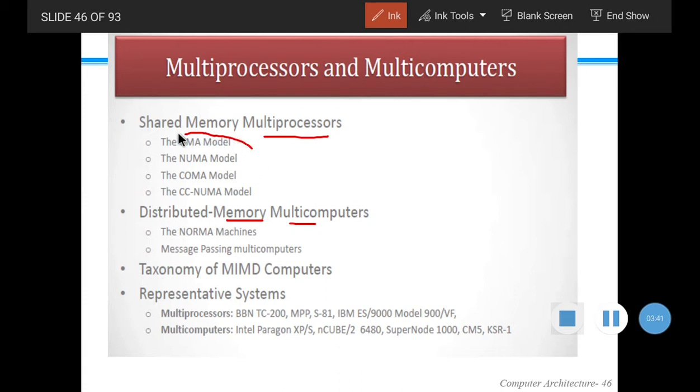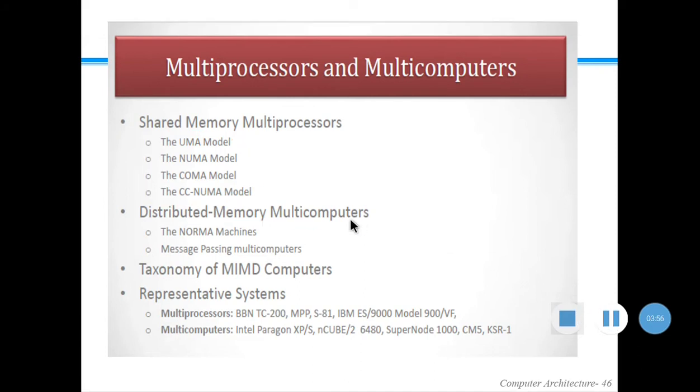In shared memory architectures, we have four models: the UMA model, NUMA model, COMA model, and CC-NUMA model. We will discuss each with its block diagram in the next section. Next we will discuss the UMA model.